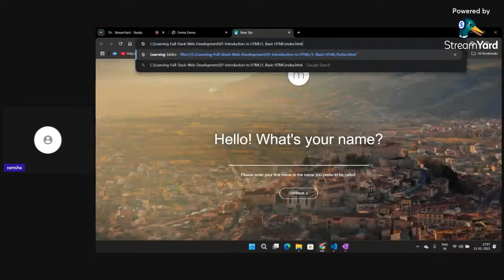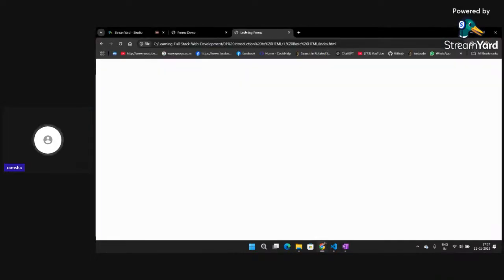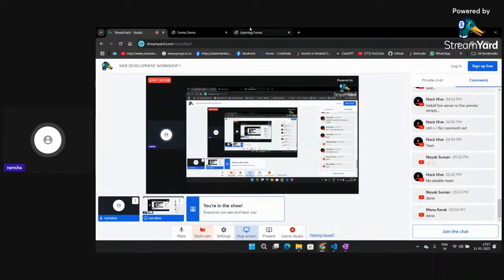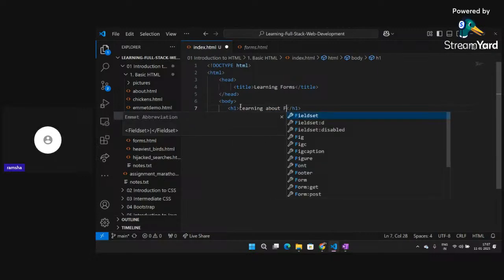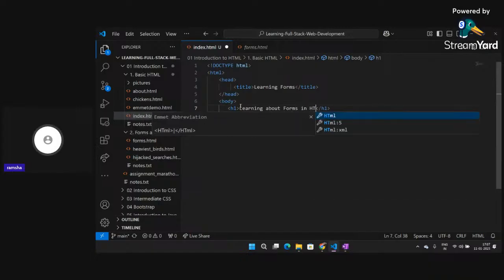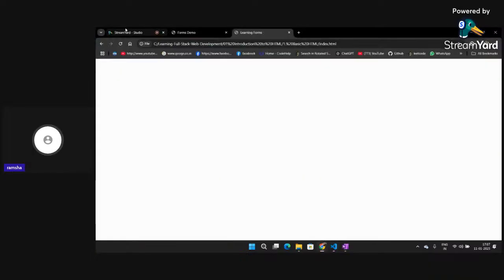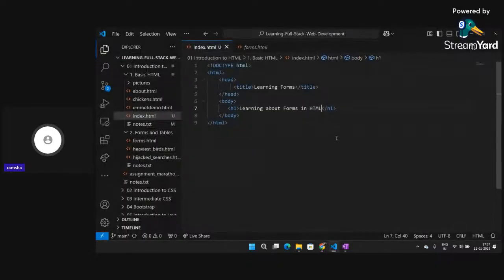Okay, paste it here, so I am getting the learning forms part. Now inside the body I will give one heading also, which will be about learning forms in HTML. Okay, I click on refresh. So this is how I can add the heading.